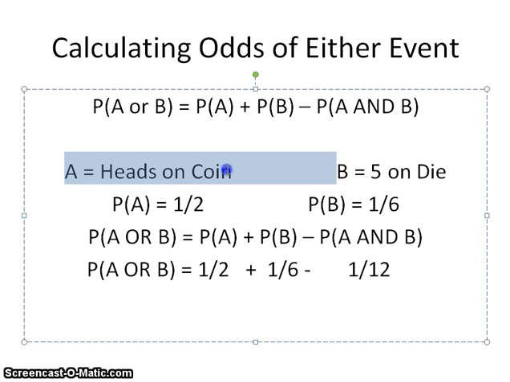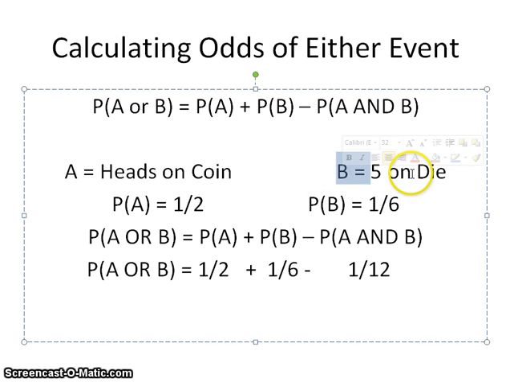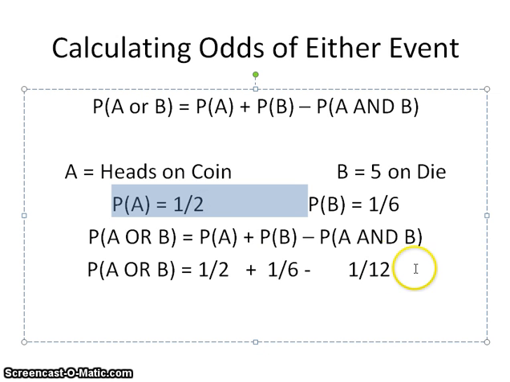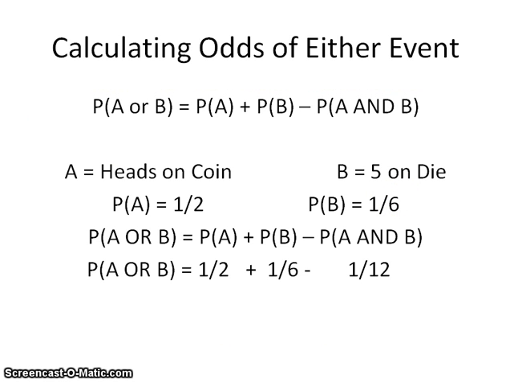A equals the heads on the coin, that's our first event, and event B is rolling the 5 on the die. Probability of A is 1/2, we know that, that's the coin, and the probability of B is 1/6, which is the die. So our equation says the probability of A or B is equal to 1/2 plus 1/6 minus